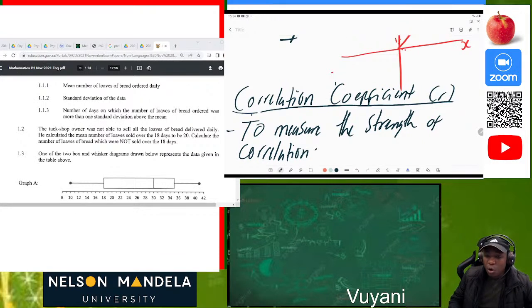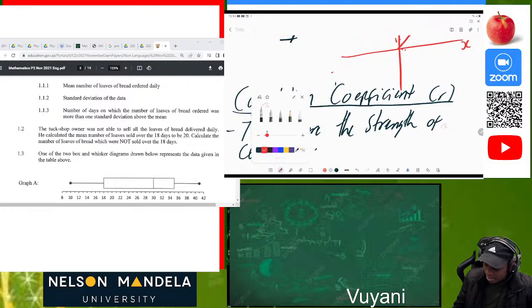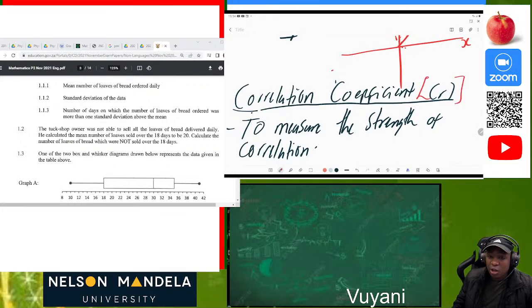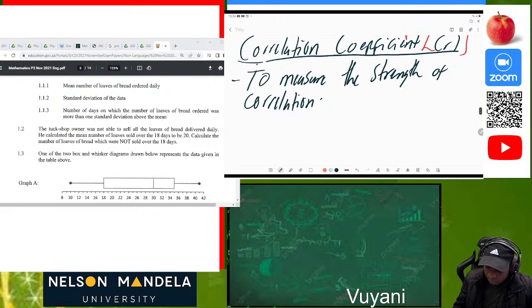So we are saying that the correlation coefficient is so essential. It's so important because it measures the strength of the correlation. What is also important is to understand that as it measures the strength of the correlation, the correlation coefficient is illustrated by the letter R. This letter R is so important because you must understand that it only lies between -1 and 1.